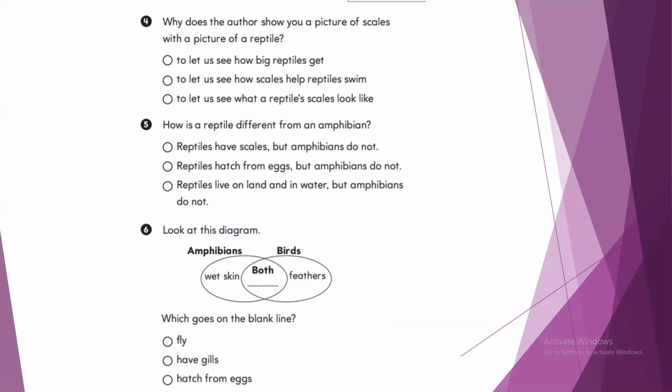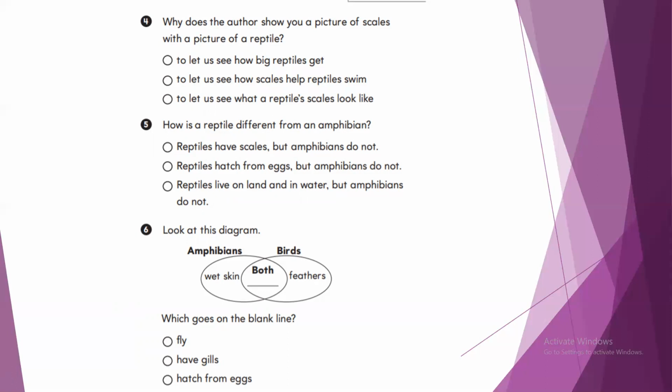Number 5, how is a reptile different from an amphibian? Reptiles have scales, but amphibians don't. Reptiles hatch from eggs, but amphibians don't. Reptiles live on land and in water, but amphibians don't. Number 6, look at this diagram.